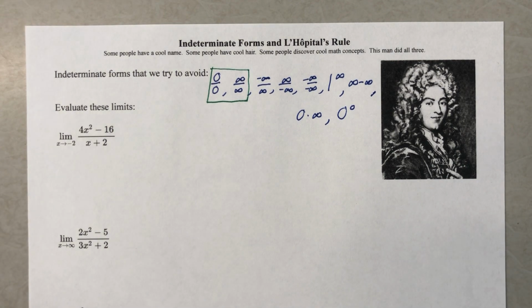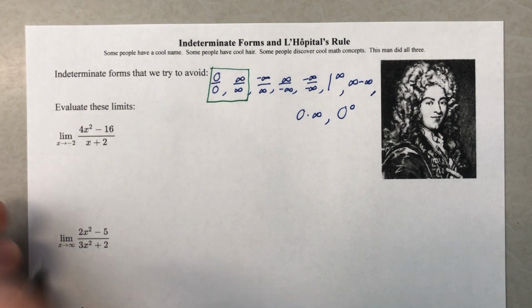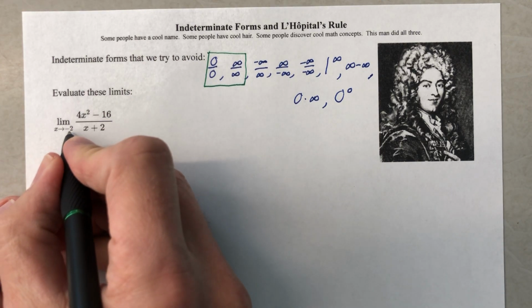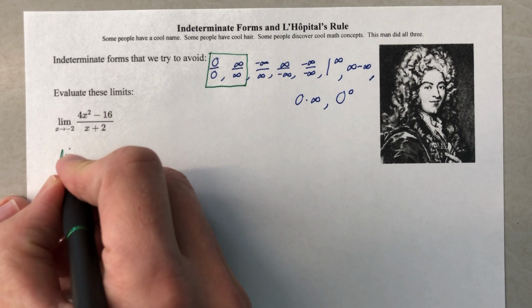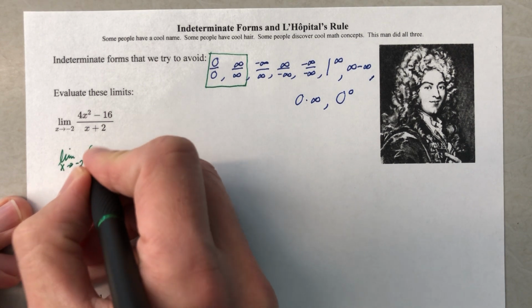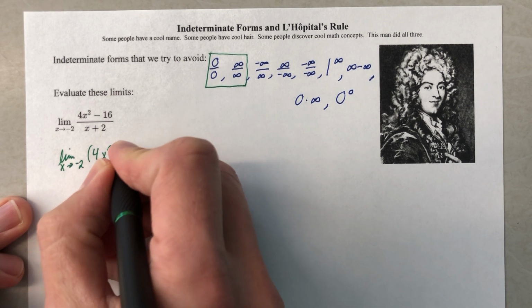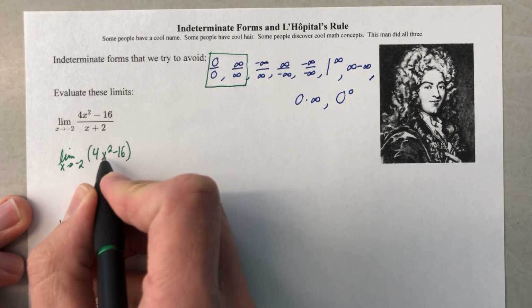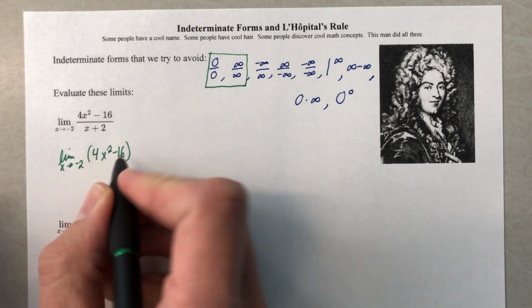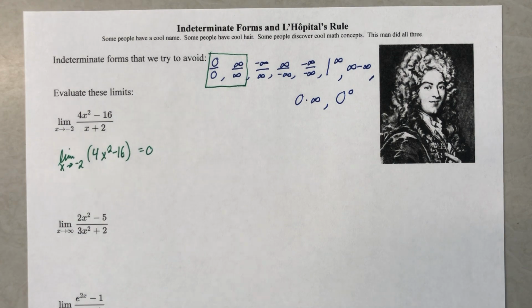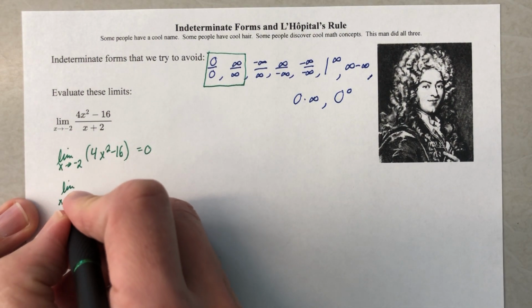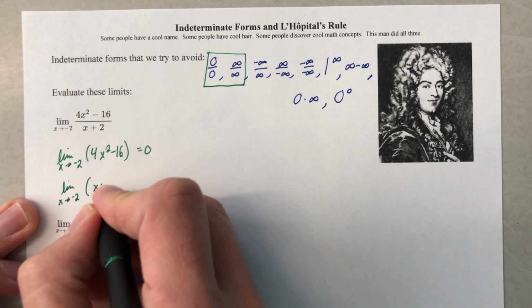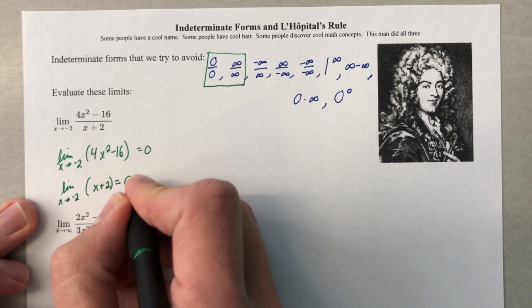But here's what's going to happen. I want to kind of demonstrate what's really going on here. If we took the limit as x approaches -2 for the numerator, and I'm going to write it out because this is how it would need to be written on a free response question, we can plug a -2 in, we'd get 16. 16 minus 16 would give me 0. Yay, okay. We will plug in -2 into the denominator, evaluating that limit, and we would also get 0.